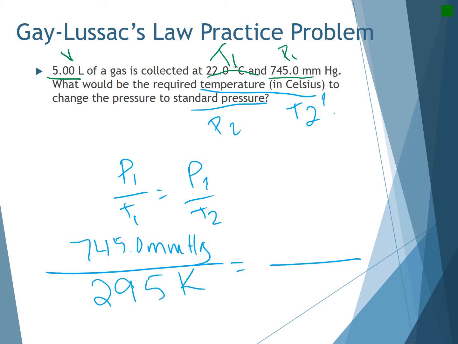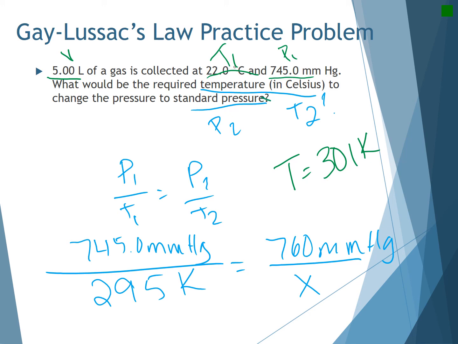That is equal to my standard pressure, 760 millimeters of mercury. And I am trying to solve for my temperature. When I cross multiply, I get my temperature to be 301 Kelvin. But it asks for Celsius, so I'm going to have to take off 273, and so I get 28 degrees Celsius with sig figs.